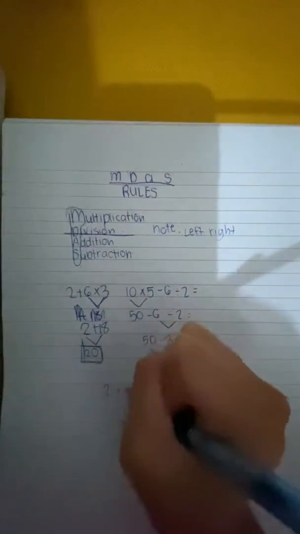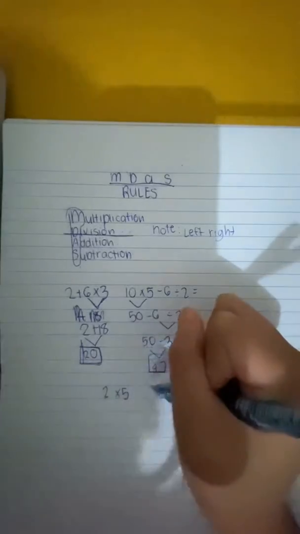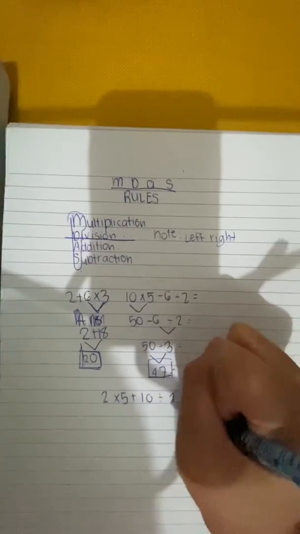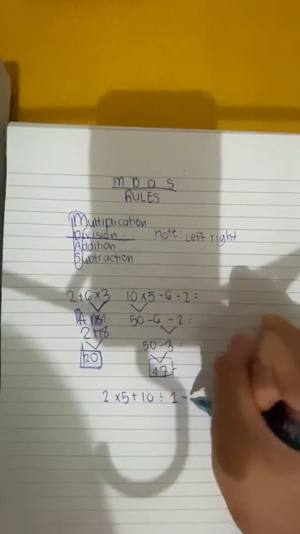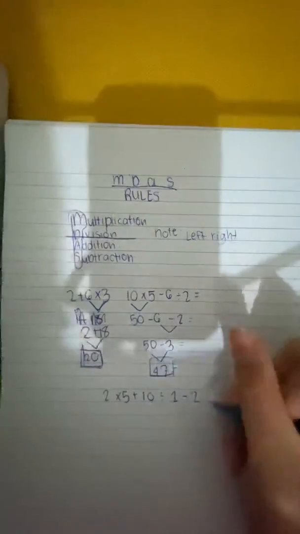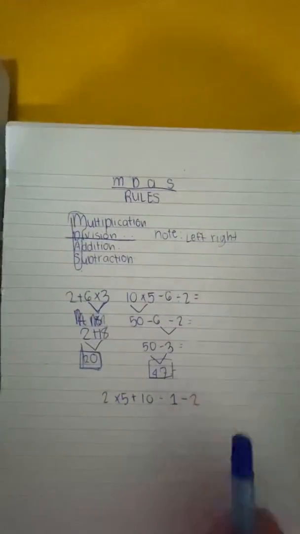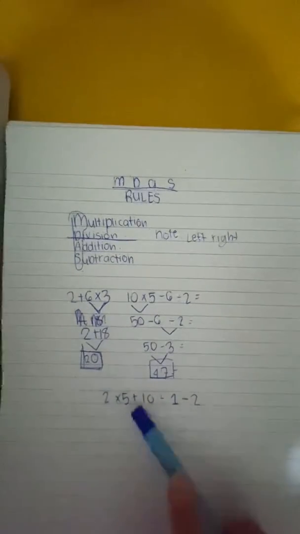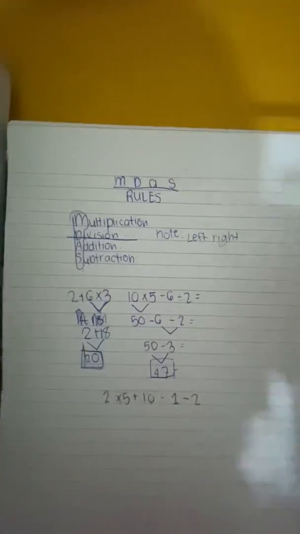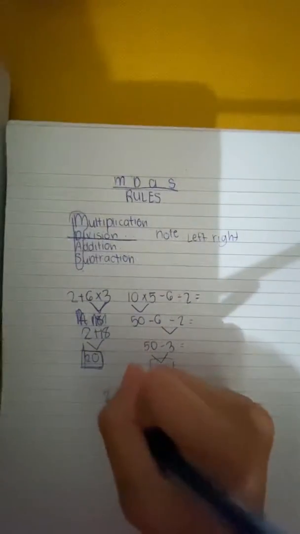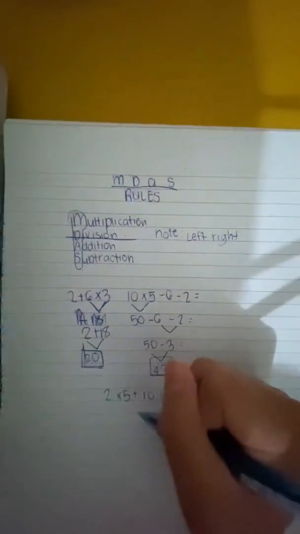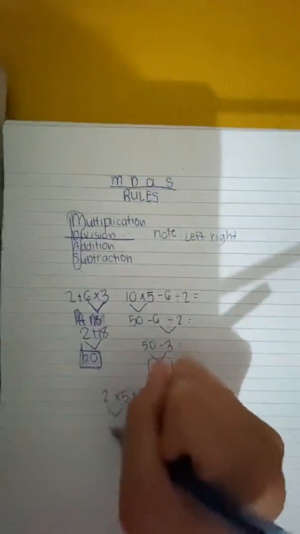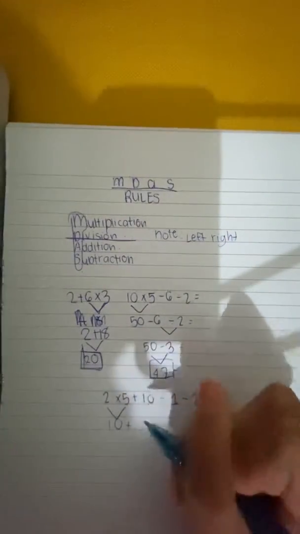2 times 5 plus 10 divided by 1 minus 2. Okay, so here again, what is coming first? Correct, multiplication. As you can see, here it is 2 times 5. Now, what is 2 times 5? 10. Correct. So now we bring down the rest.